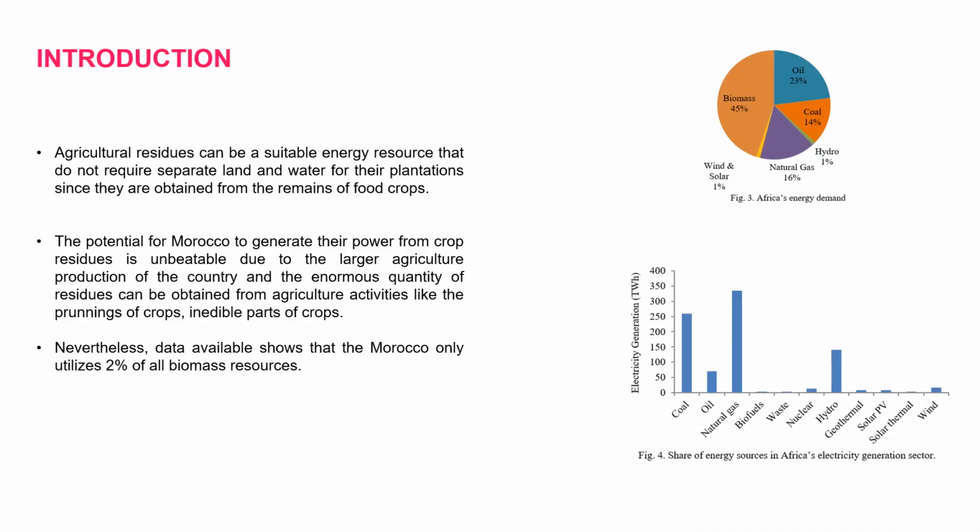When it comes to biomass, we have multiple streams of biomass sources, of which agricultural residues is one. But agricultural residue is highly recommended because we don't need to plant any. It doesn't compete with food crops for land or water, due to the fact that it is generated from the food crops as a waste form.